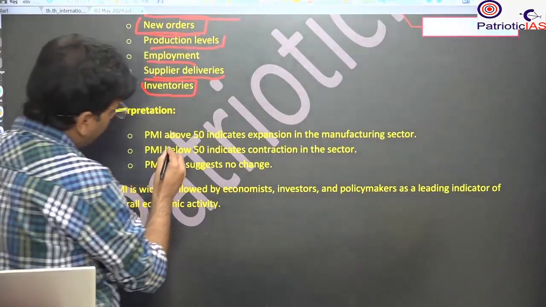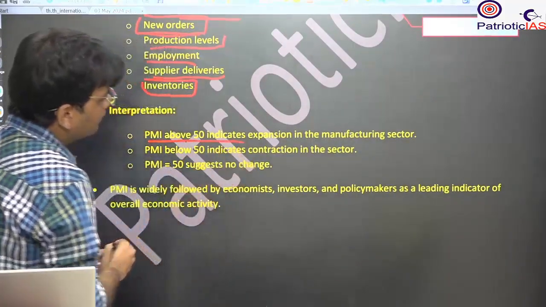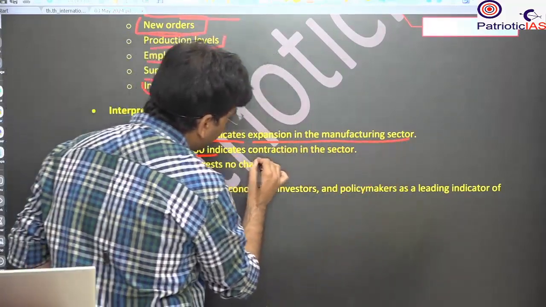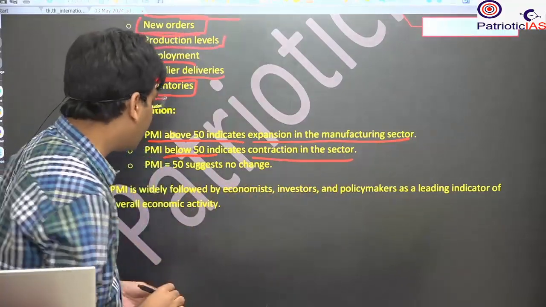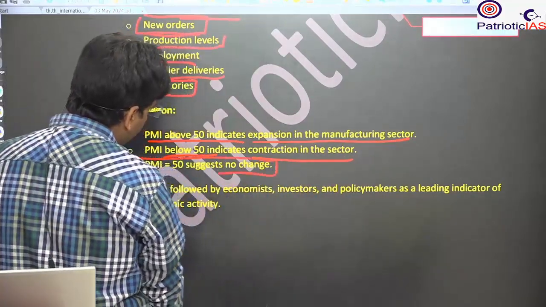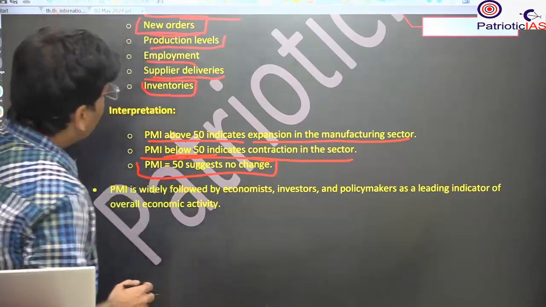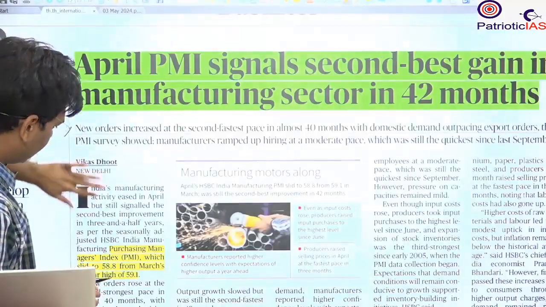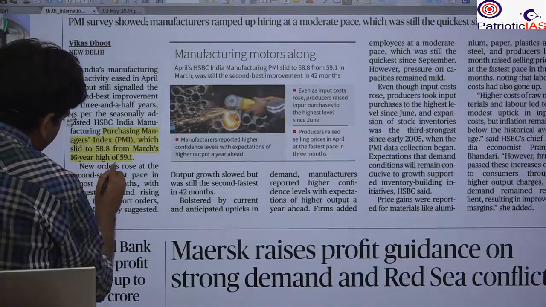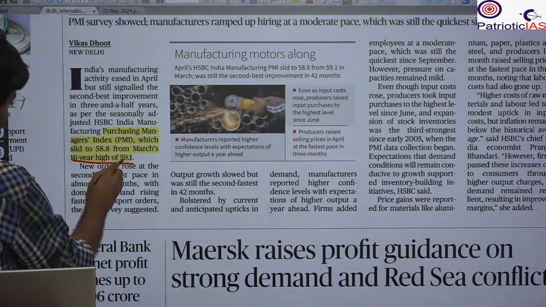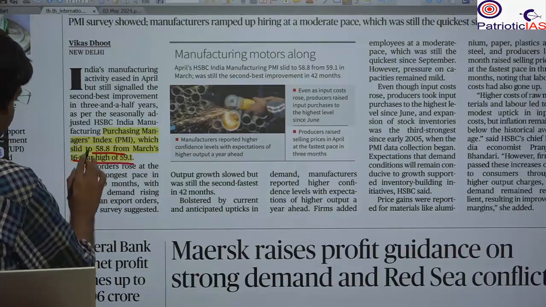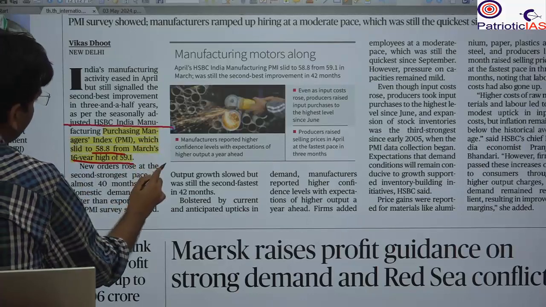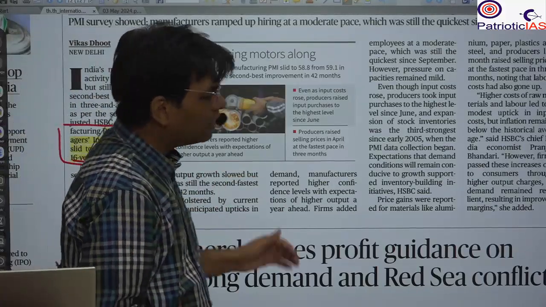If the PMI is above 50, it shows expansion of the manufacturing sector. If it is below 50, it means contraction; the economy is going in the negative direction. And if it is 50, there is no change, meaning the economy is stagnated. In India's case, the highest we reached was 59.19. Now it has reduced to 58.8. So it is still high, but lower than the previous month. We have seen that the Purchasing Managers' Index has been continuously high.